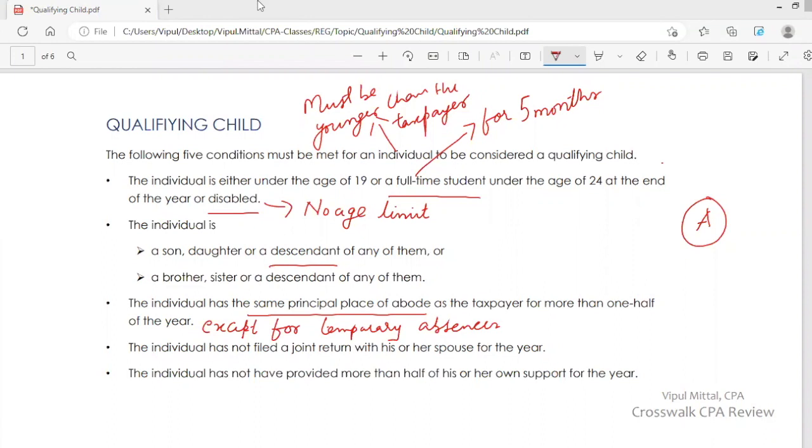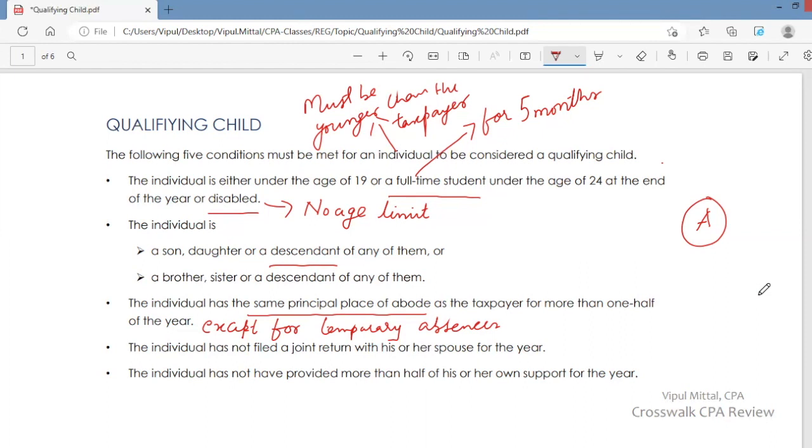So you want to claim A as your qualifying child, but A is temporarily not staying with you because of illness, A is in hospital, or because of education, A is in boarding school, or because of business, or because of vacation, or because of military service. So because of certain exceptional reasons, which are temporary in nature, the individual is not staying with you.